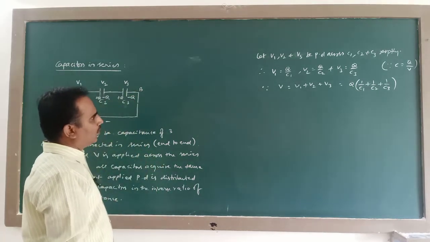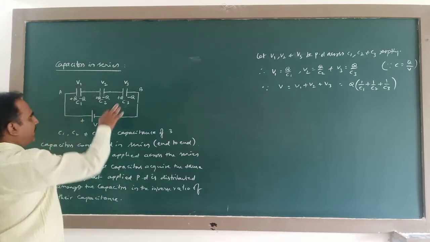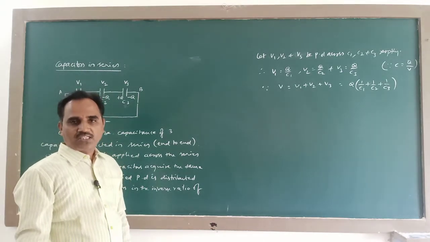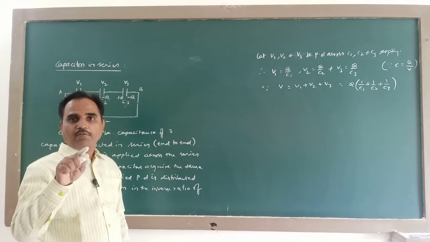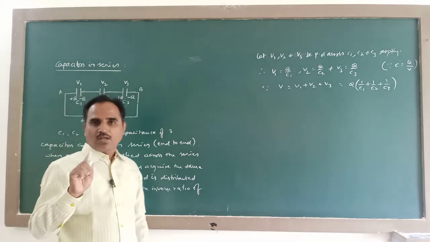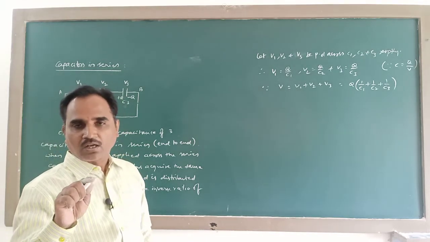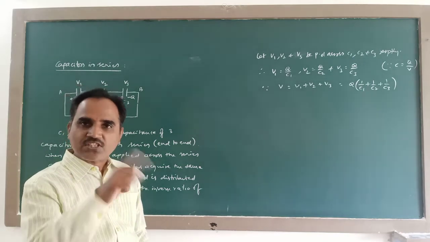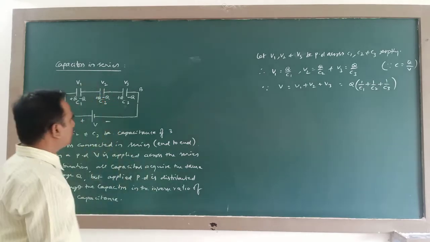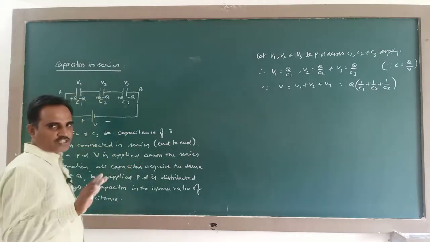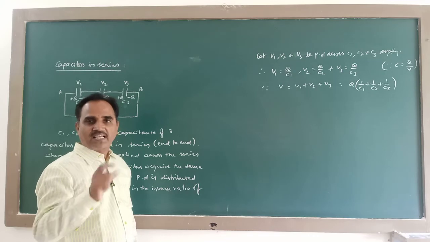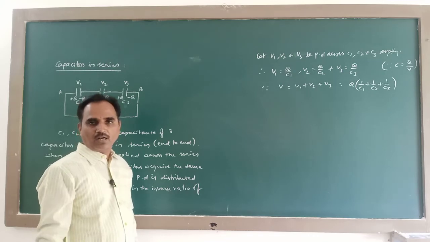Now, if the series combination is replaced by an equivalent capacitor, equivalent capacitor means it is that single capacitor which will produce the same effect as the combination on replacing the combination.